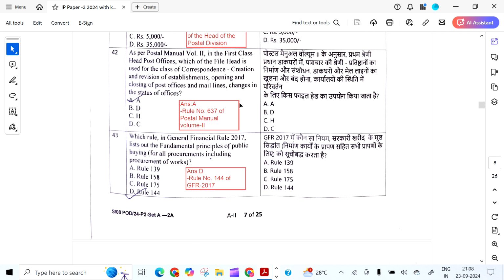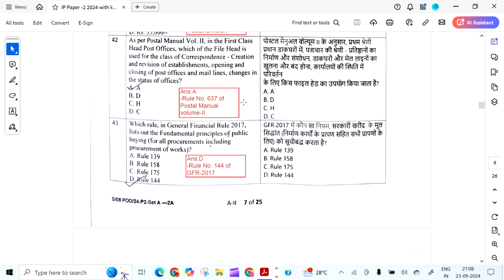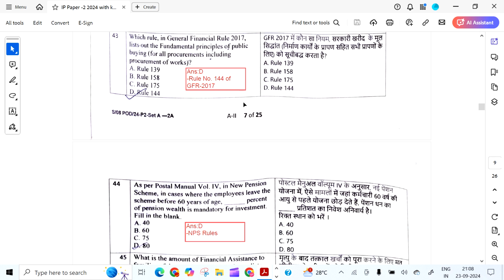As per Postal Manual Volume 2, in the first class head post offices, which of the file head is used for class of correspondence, creation and revision of establishments, opening and closing of post offices and mail lines, changes in the status of office? It is A. Establishment. Rule 637 of Postal Manual Volume 2.